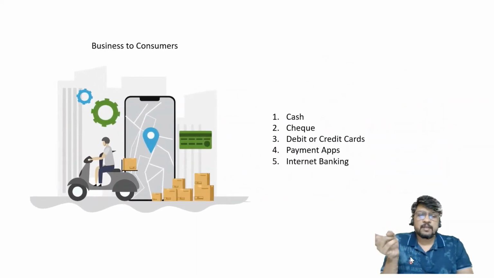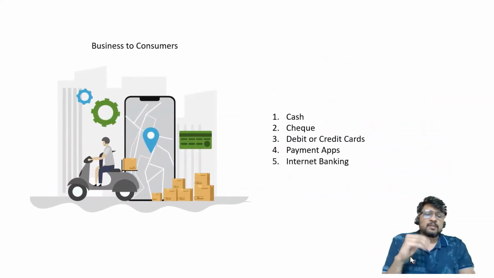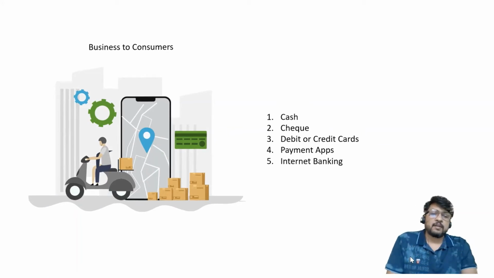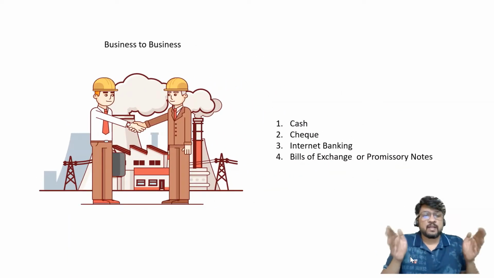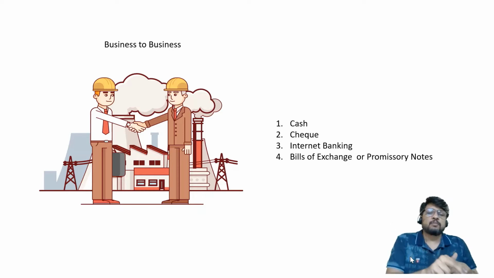One is B2C, wherein the transaction value is small, so generally the transactions are going to be settled by way of cash or check or debit card or credit card or payment apps or internet banking. The second one is B2B transactions, where the transaction volume is very large and the value is very big. In such a case, cash is okay, but cash is generally not recommended because it is inconvenient, and plus income tax rules may be giving more trouble to you. So it is better not to consider cash, but to consider check or internet banking or bills of exchange or promissory notes.